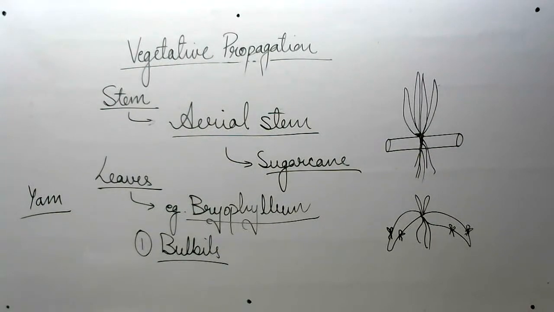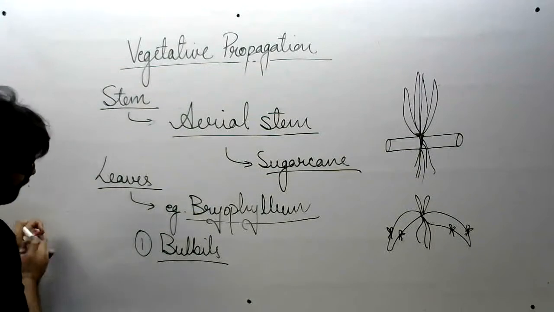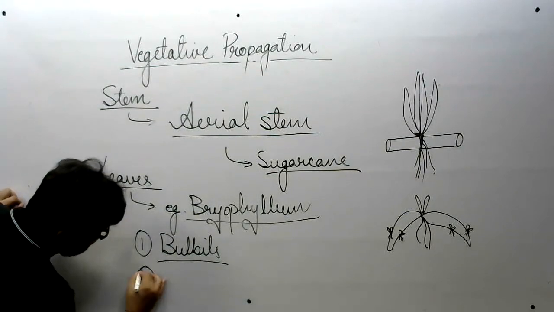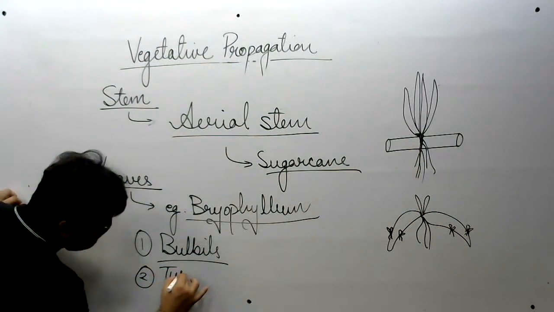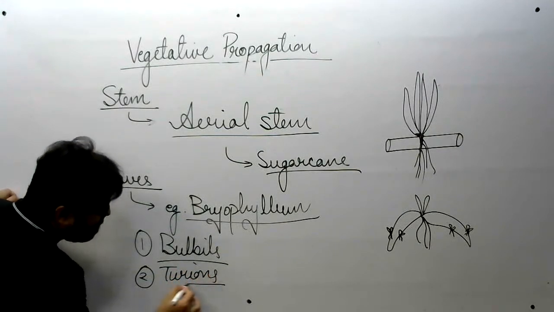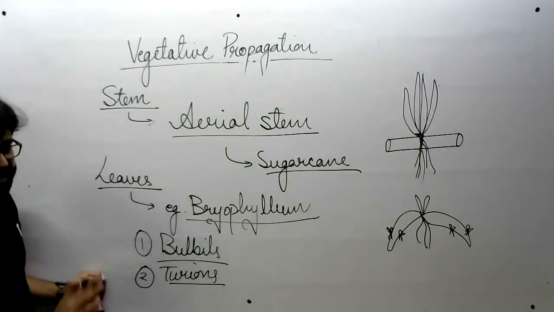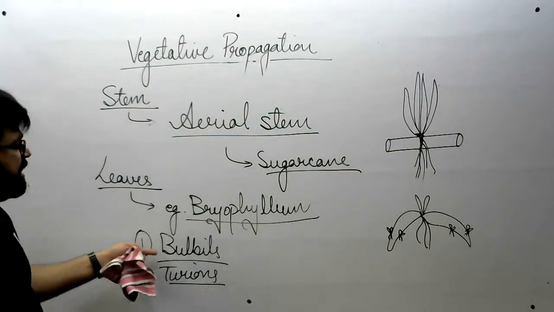Coming to turion. Okay, second modification is turion. I hope it is visible. Yes, it is visible. Turions are just like bulbils.